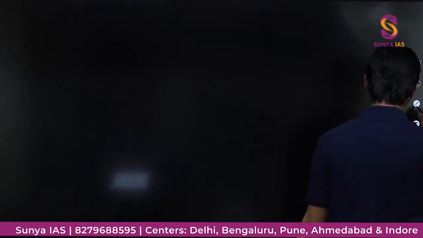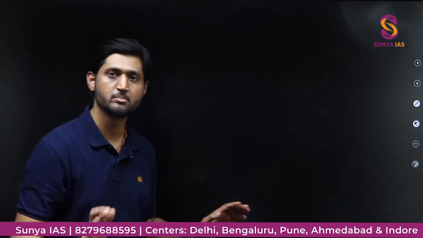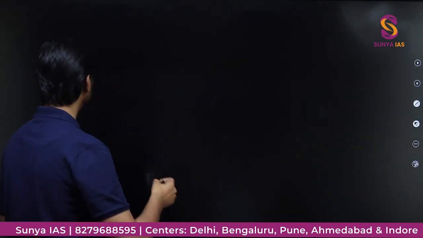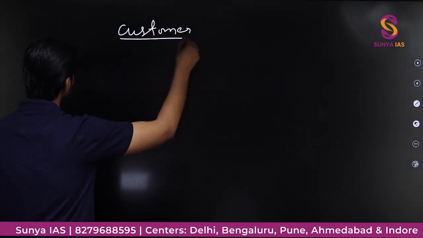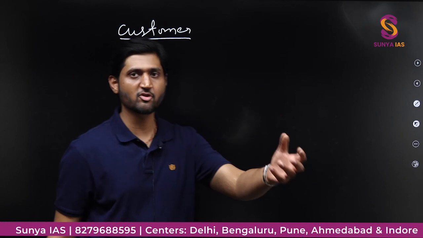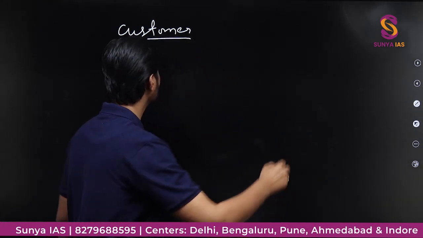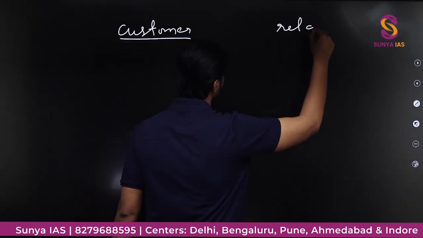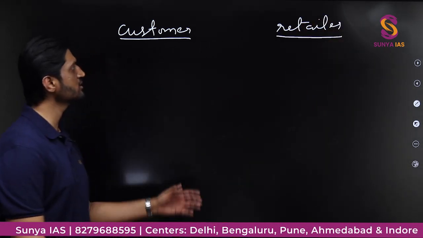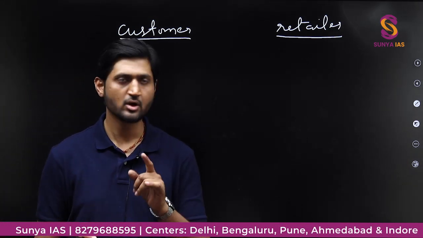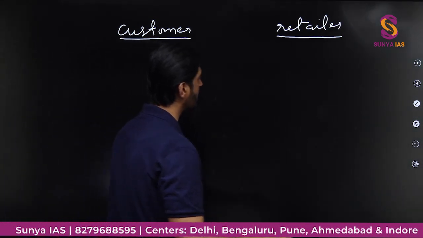So in profit and loss, we have to just think about a market. What is a market? You might have studied in your economy, a market is a place where a buyer and a seller meet. So whenever you go to a market, you go with the position of a customer, right? And there is another person from whom you buy some stuff, and that guy is called a retailer. So there are 2 points of view of approaching the profit and loss question. Let us talk about the retailer part first.